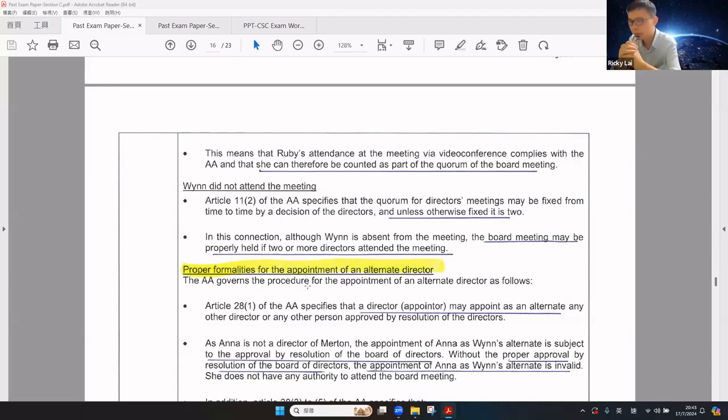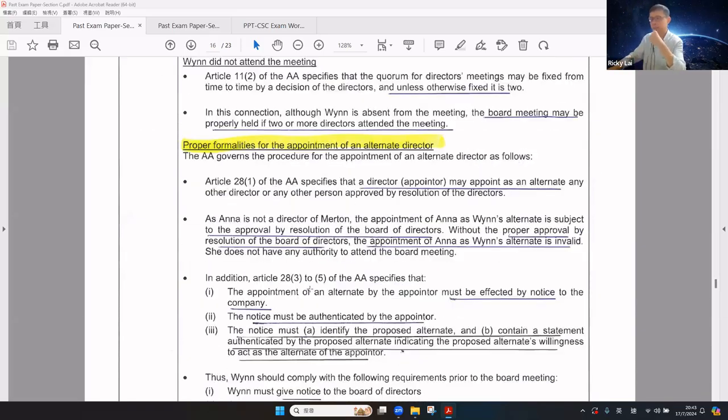How about if we did not attend the meeting? The article specifies that the quorum for the meeting can be decided by the directors, and unless otherwise decided, it is two. Although we are absent from the meeting, the board meeting may be properly held with two or more directors attending the meeting.